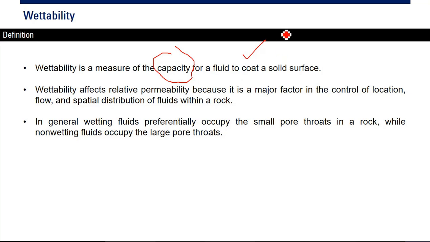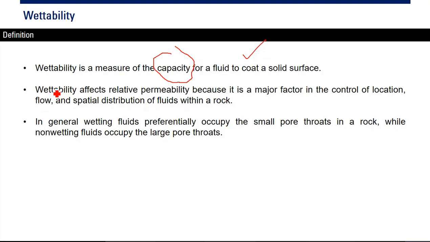So it's the tendency or the capacity of a fluid to coat, to adhere on, to spread over a solid surface. Wettability affects relative permeability because it is a major factor in the control of location, flow, and spatial distribution of fluids within a rock.